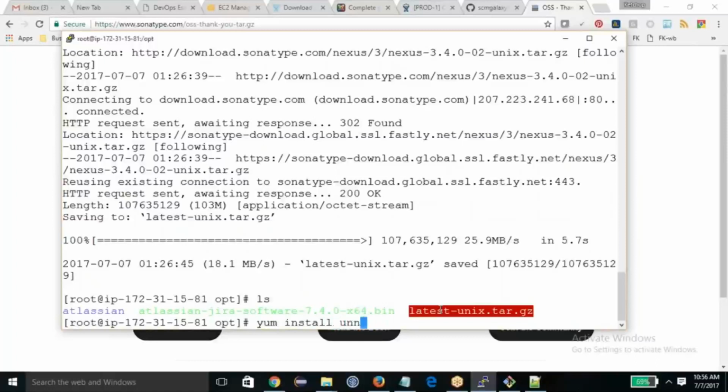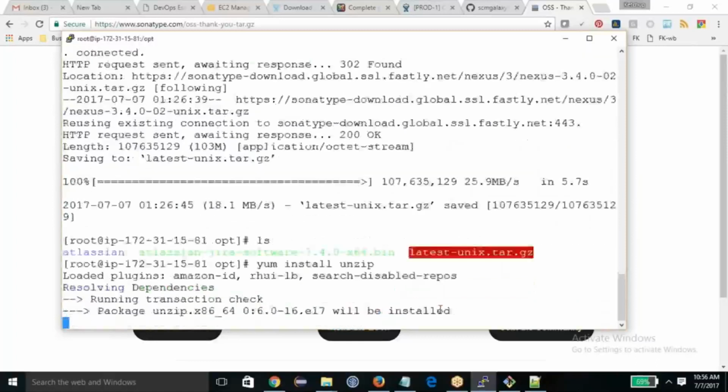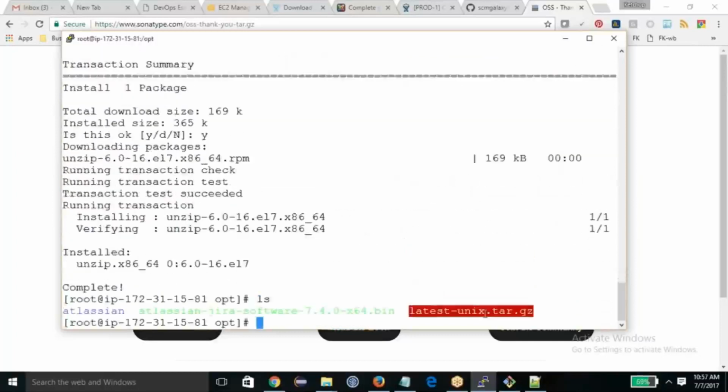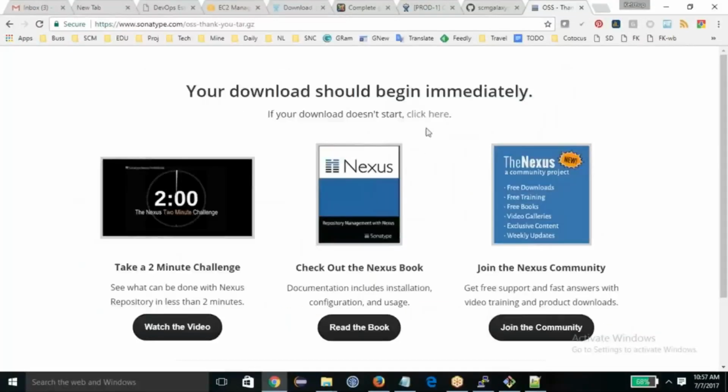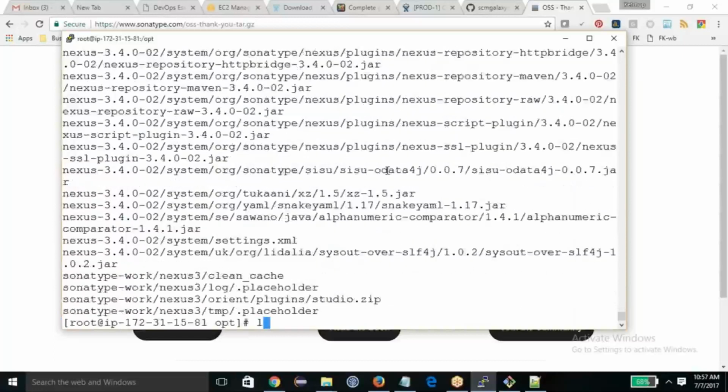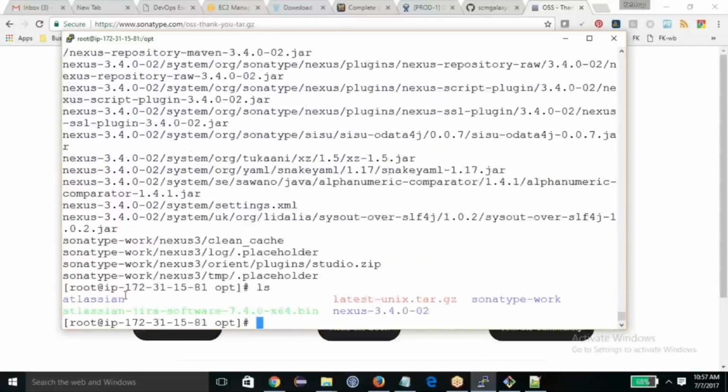This software is not there in my operating system. Okay, it's a tarball, so tar -zxvf. I got this Nexus directory, you can see it here.